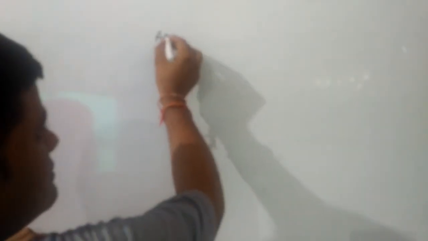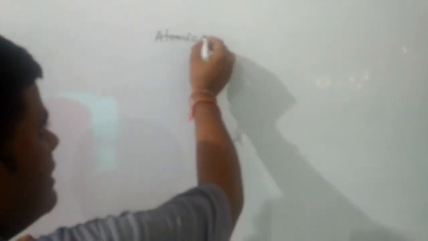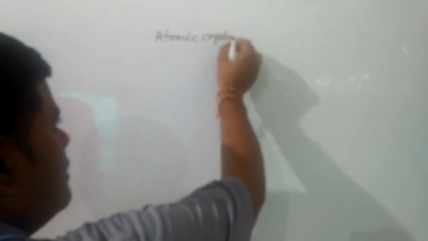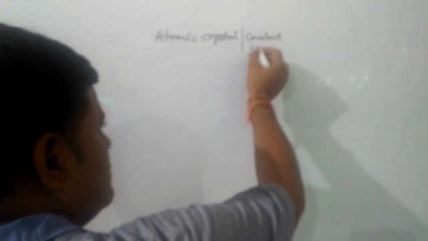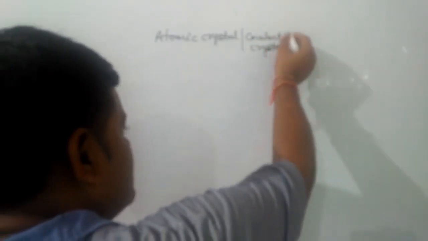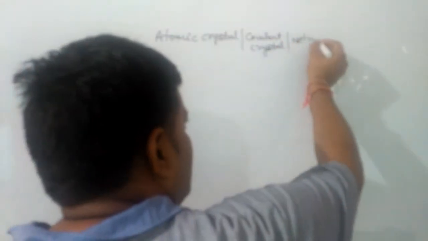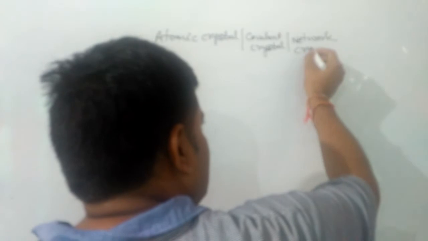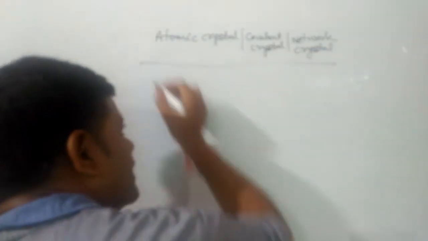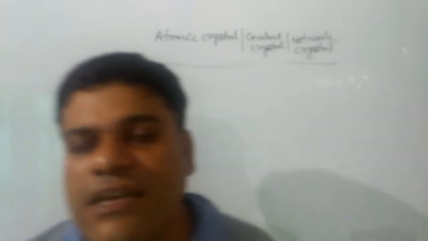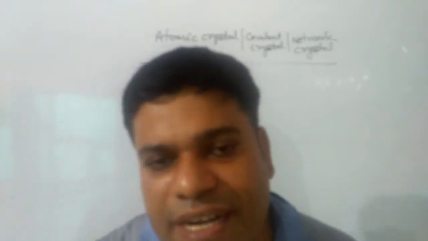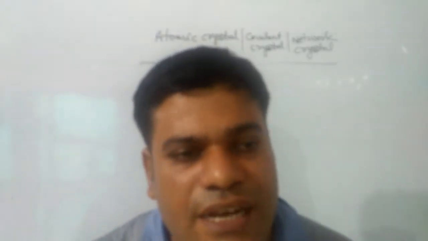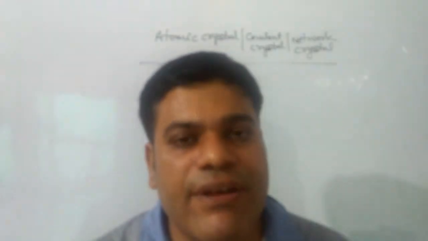After this, the third type of crystal we have to discuss is atomic crystals, or covalent crystals, or network crystals. In this type of crystal, the constituent particles are atoms. So the forces of attraction are covalent bonds, and they have a 3D network of covalent bonds.